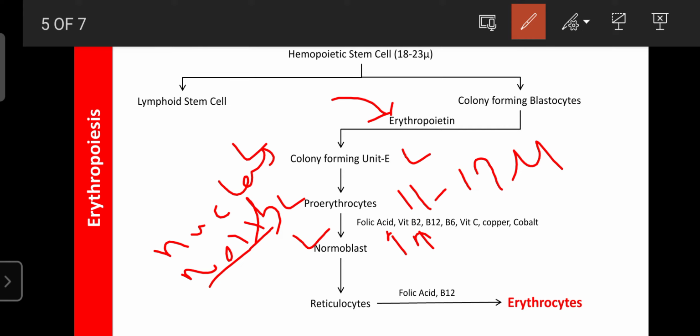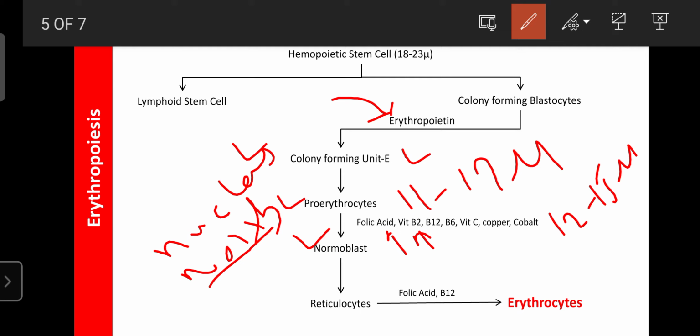The normoblast size is around 12 to 15 micron initially, and as they grow it becomes 12. At the end of the growth of the normoblast, the nucleus starts to disappear and a certain reticular network is formed. That reticular network is responsible for the formation of hemoglobin.